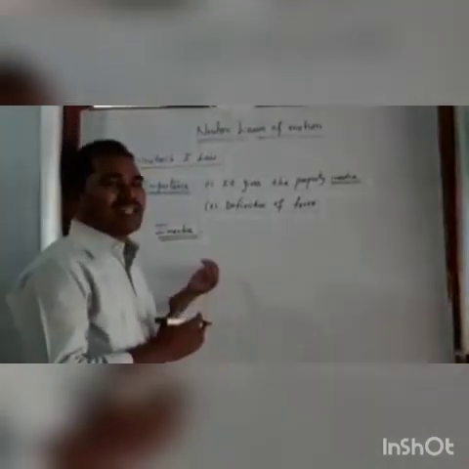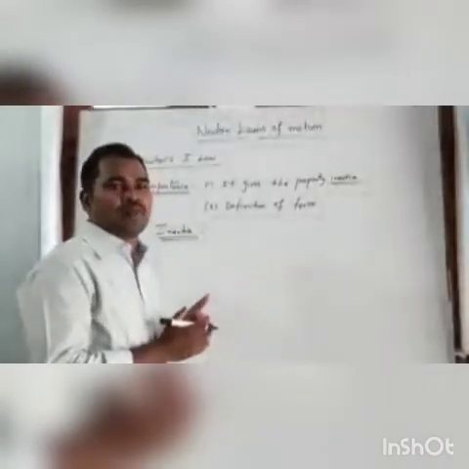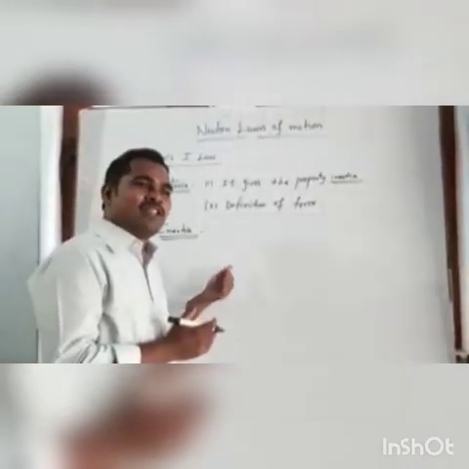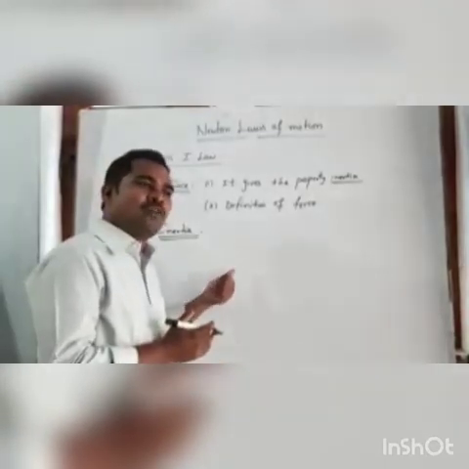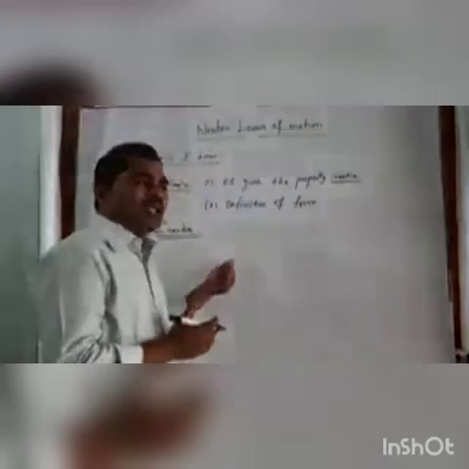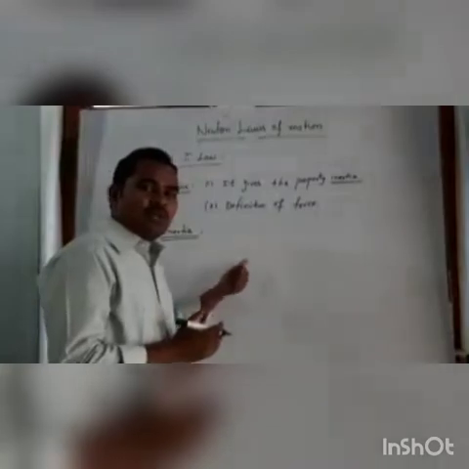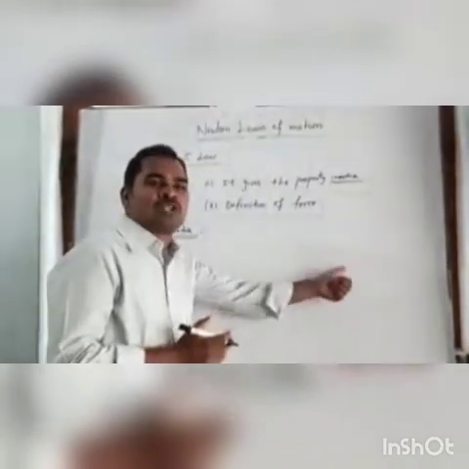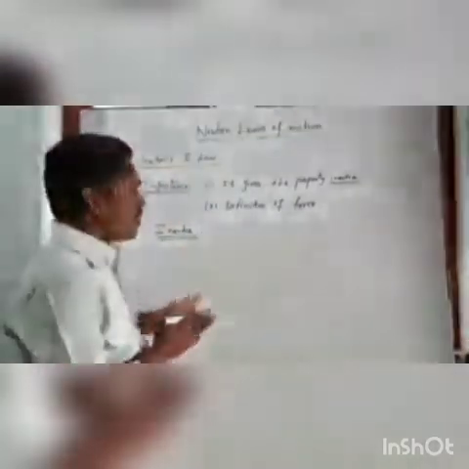So inertia is the inherent property of the body by which the body cannot change its position or its uniform motion in a straight line. That is called inertia.